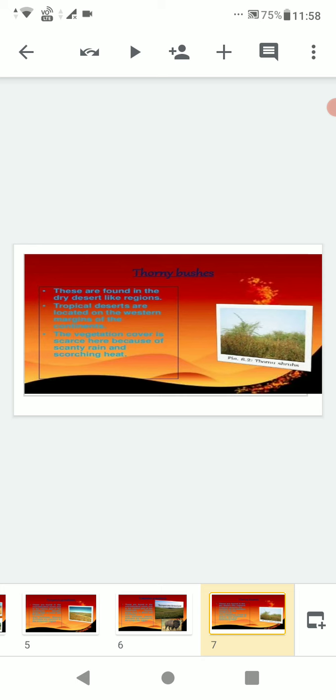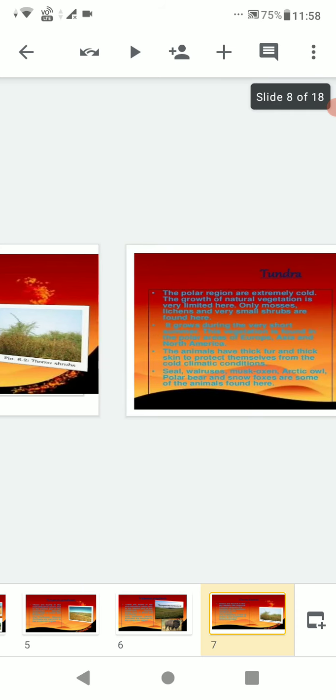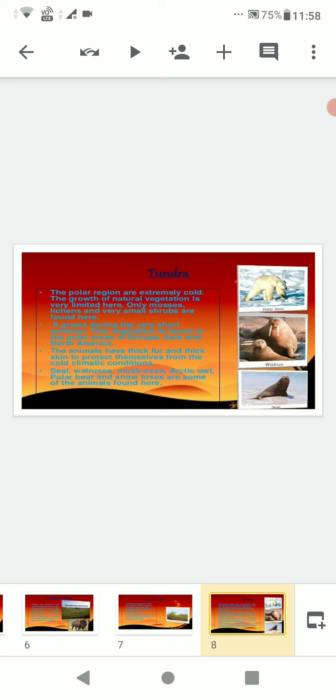If you reach the polar region, you will find the place extremely cold. This is about tundra. The growth of natural vegetation is very limited here. Only mosses, lichens and very small shrubs are found here. It grows during the very short summer.